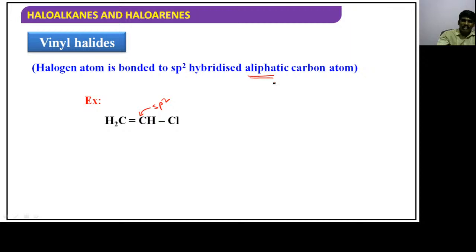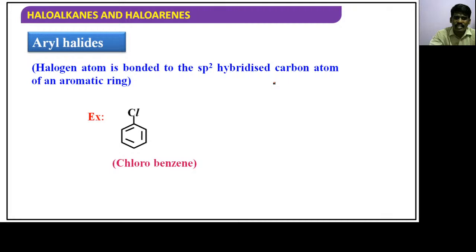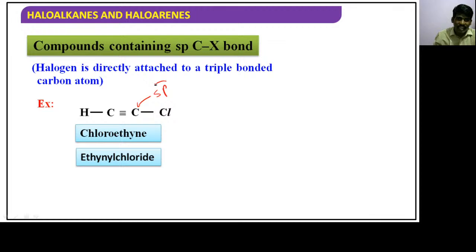Now we can check it. Aryl halide, I have just given an example, right? Our halogen is attached to an sp2 hybridized carbon of an aromatic ring. That is said to be an aryl halide. Compounds containing an sp C-X bond means obviously a triple bond should be there. Our halogen should be attached to a carbon whose hybridization is sp, right? So that is chloroethyne, also said to be ethynyl chloride.